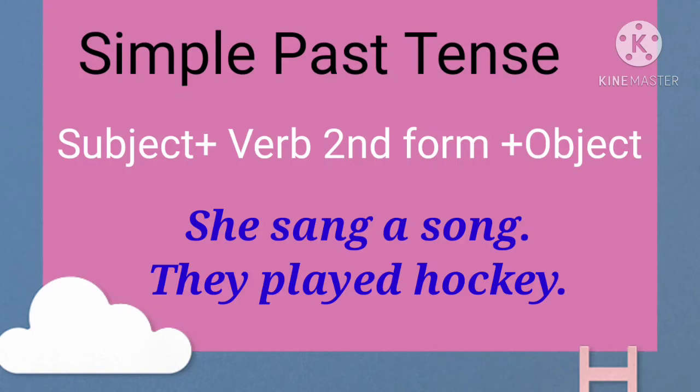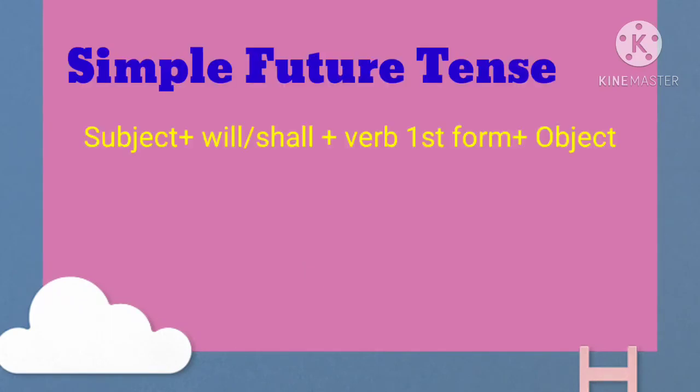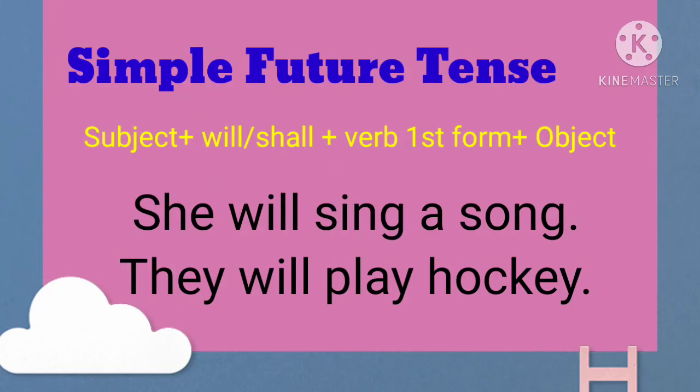Now, next is simple future tense. Yes, next is simple future tense. Now we will see the rule, the formula for formation of simple future tense. In the simple future tense, what we have to do? See, the rule is written here. Subject plus will, shall. In the future tense we use will, shall plus the first form of the verb. We will use the first form of the verb.